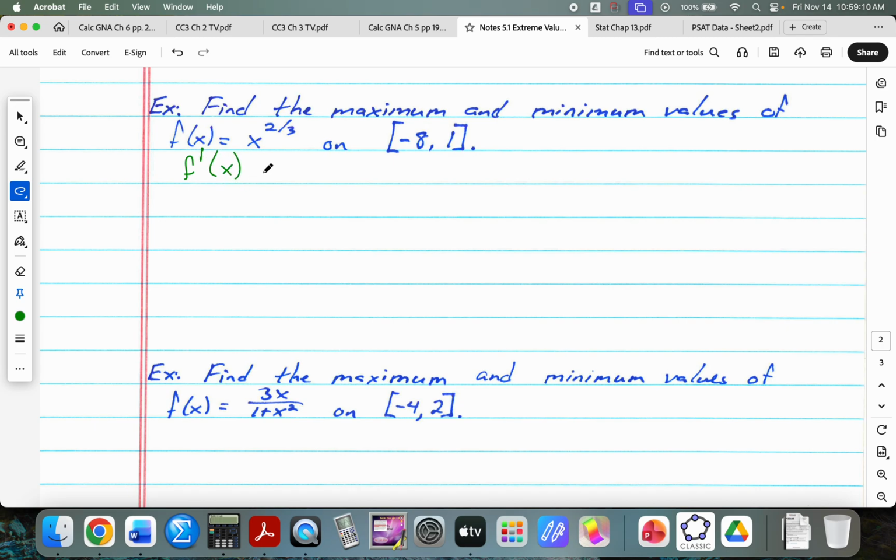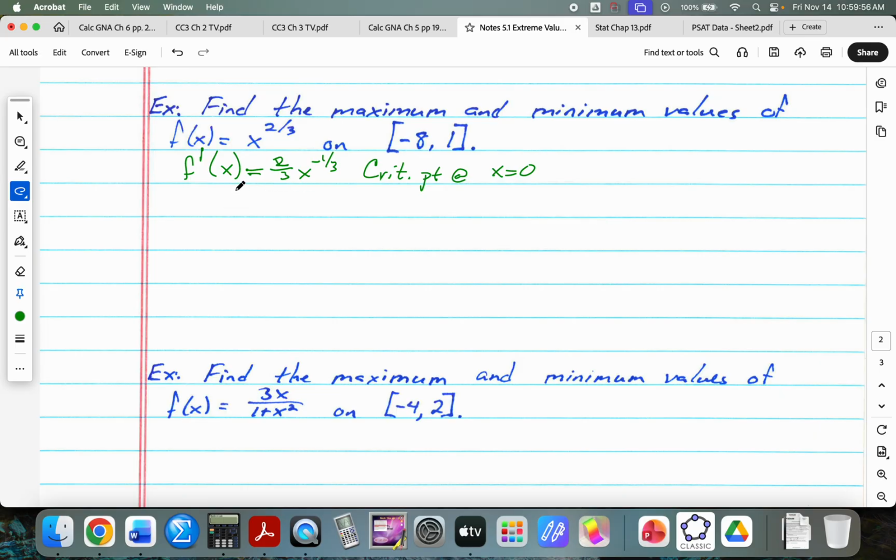So f prime of x is 2/3 x to the -1/3. Is there any place where this doesn't exist? Always look for doesn't exist first. At x is 0. Because remember, the negative exponent means that x is on bottom. So this has a critical point at x equals 0. So now we've identified the three candidates.